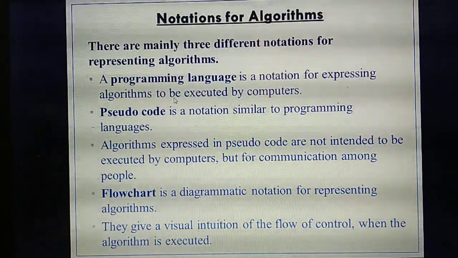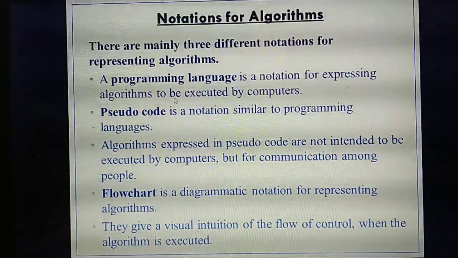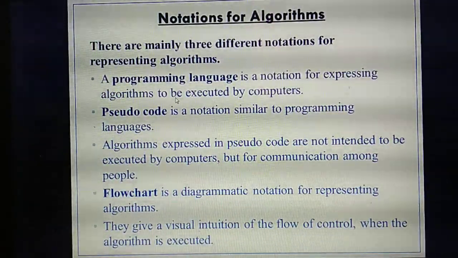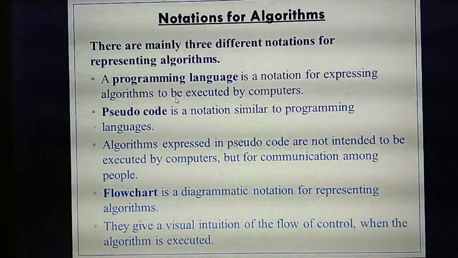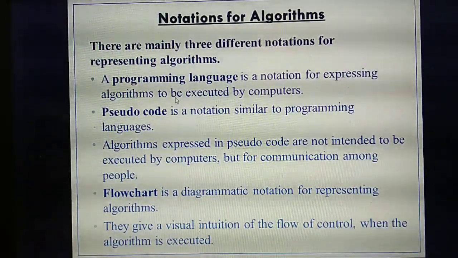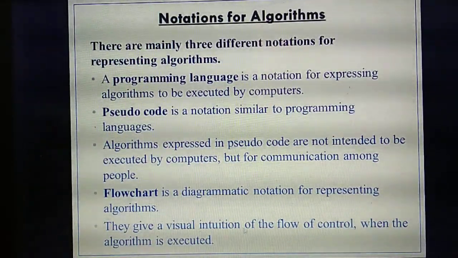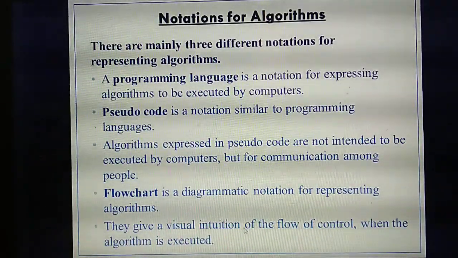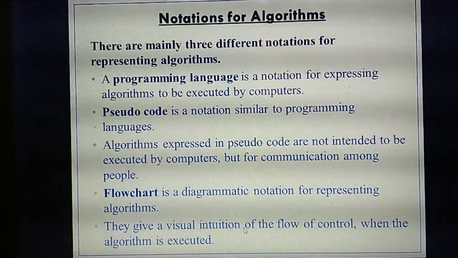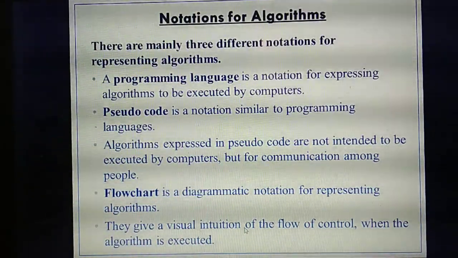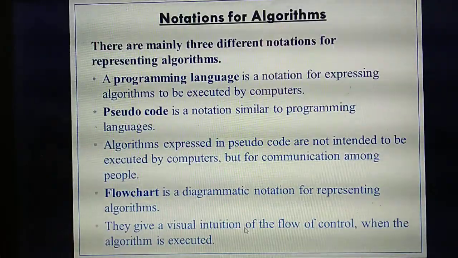Isn't it? Likewise, what you are going to implement in the programming language, the same thing you are representing in a diagrammatic format. That one we are calling a flow chart. It gives a visual representation of flow of control. Flow of control means, in diagrams you will mark using arrow marks. Likewise, arrow marks show the flow of control, from where the statements need to be executed: from first to last or middle to last. That's the flow of control.